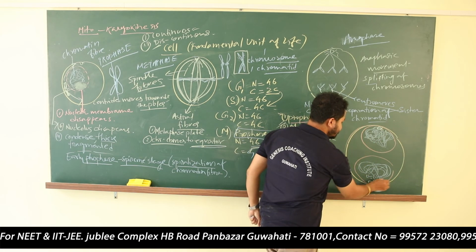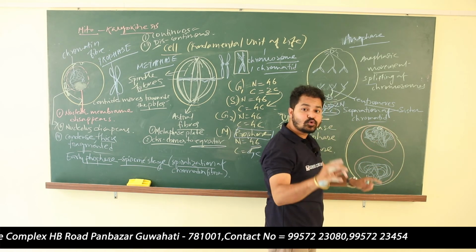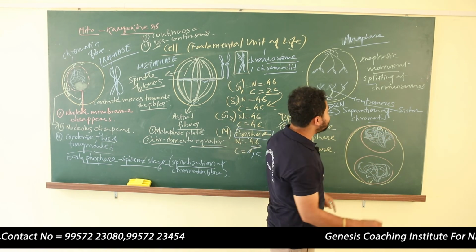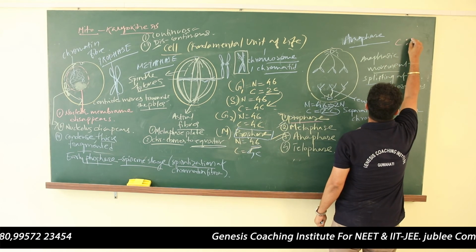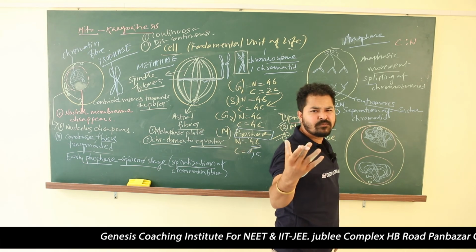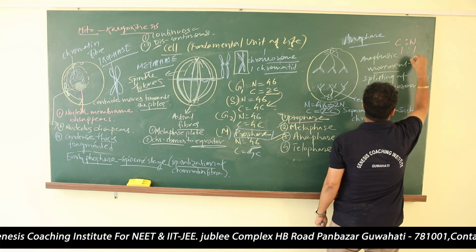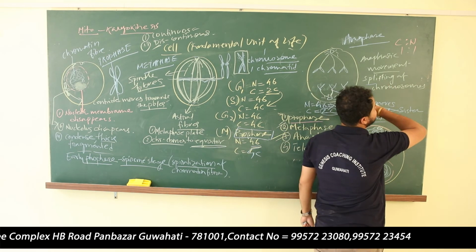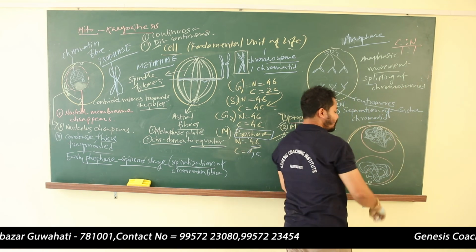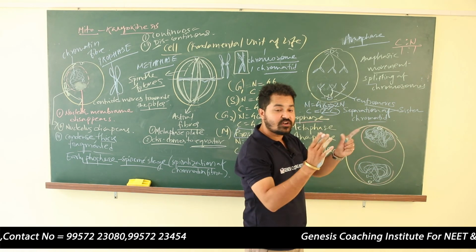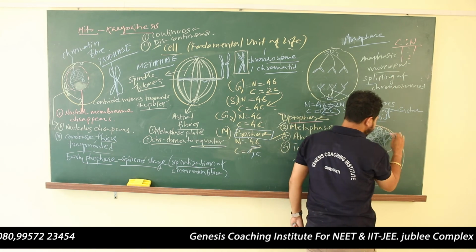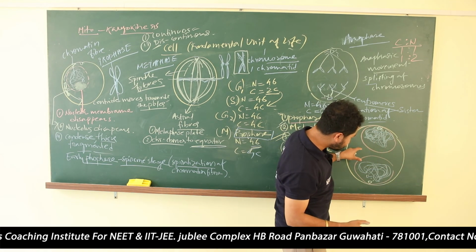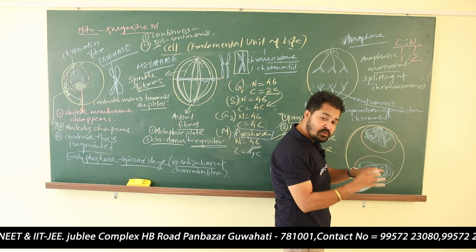This is one cell only. In one cell, one nucleus should be present. In case of human being, in one cell, one nucleus should be present. That means the cell to nucleus ratio in case of human being should be 1:1. One cell contains one nucleus, but you see here, this is one cell and nucleus is 2. Now the ratio is not maintained. After karyokinesis, the cell and nucleus ratio is not maintained. Cell remains the same, 1, but the nucleus is 2. So the nucleocytoplasmic ratio: cytoplasm is a small area, but there are two nuclei.